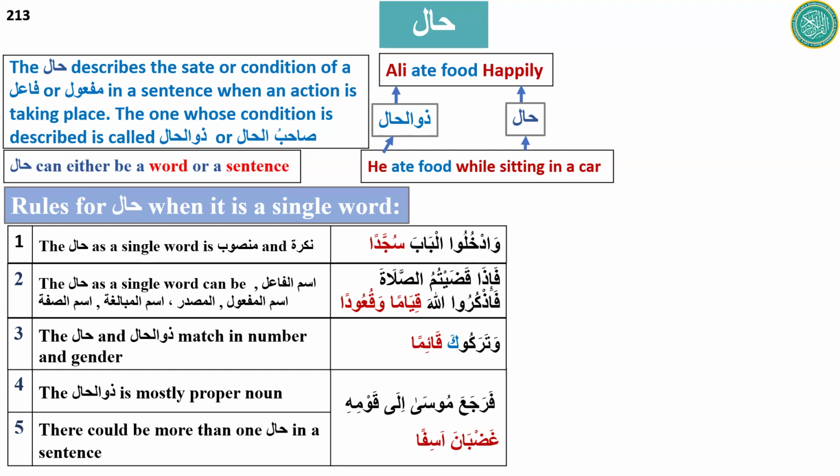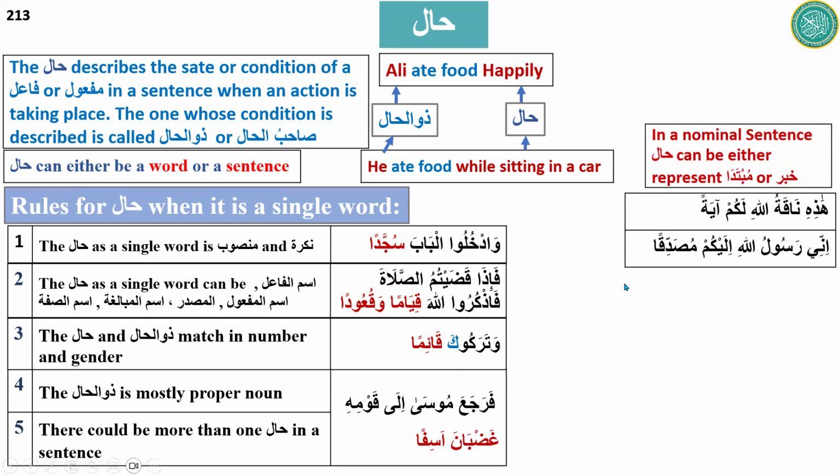So one is Ismul Mubalagha, the other is Ismul Sifa. And what is the zulhal in this sentence? Musa. Because it is describing the state of Musa alayhi salam when he went to his nation.